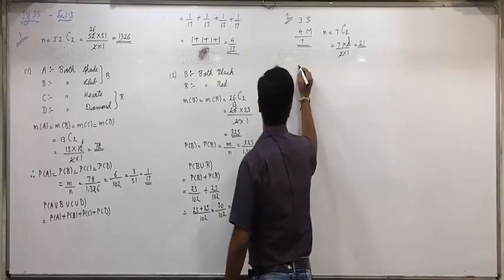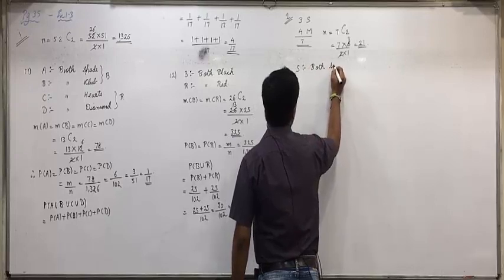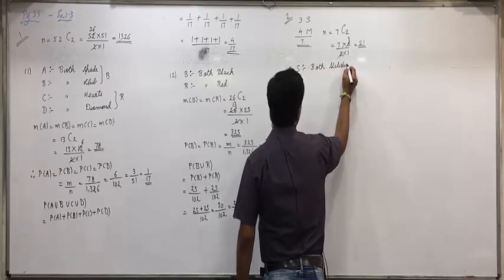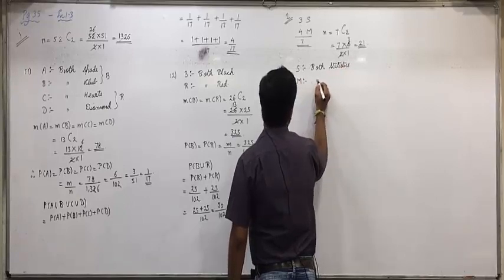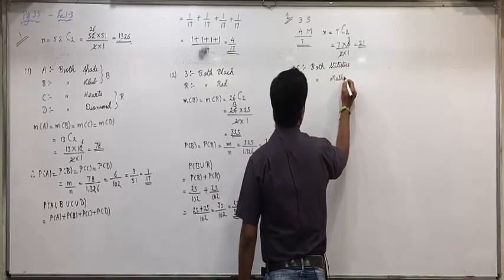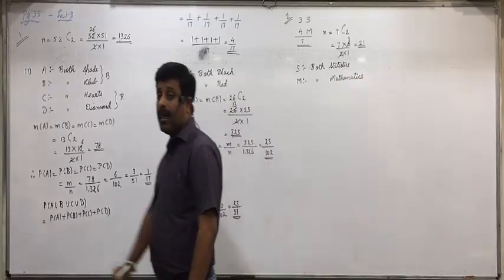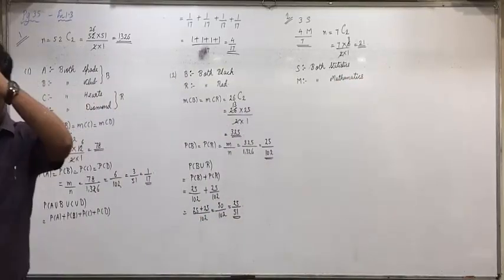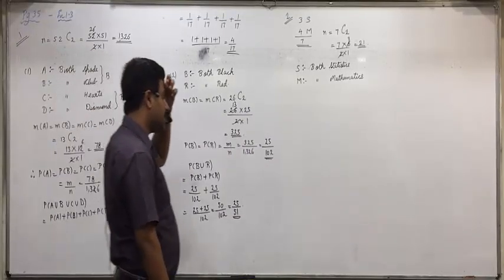Let event S be the event that both the books are of statistics. Let event M be the event that both the books are of mathematics.